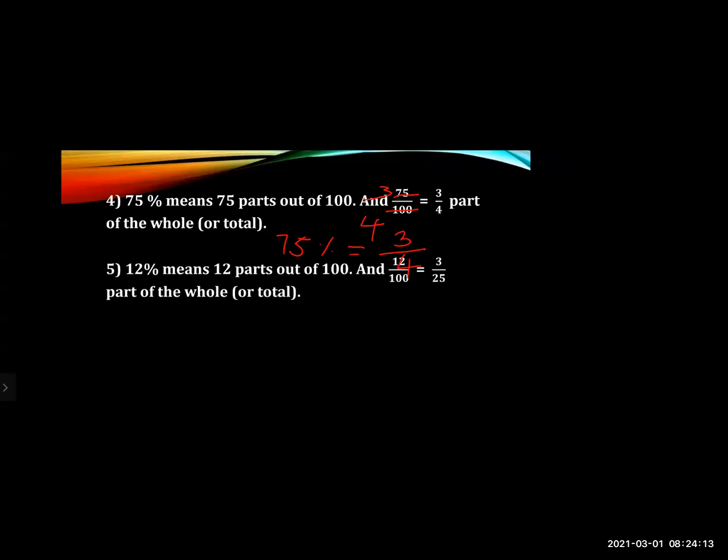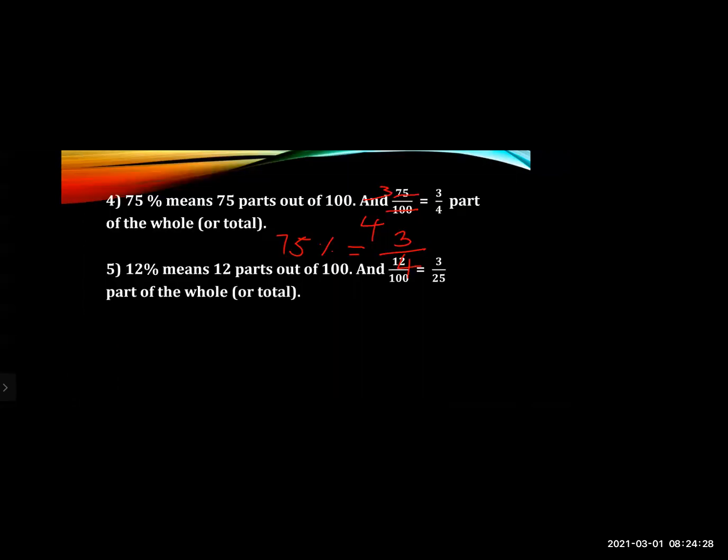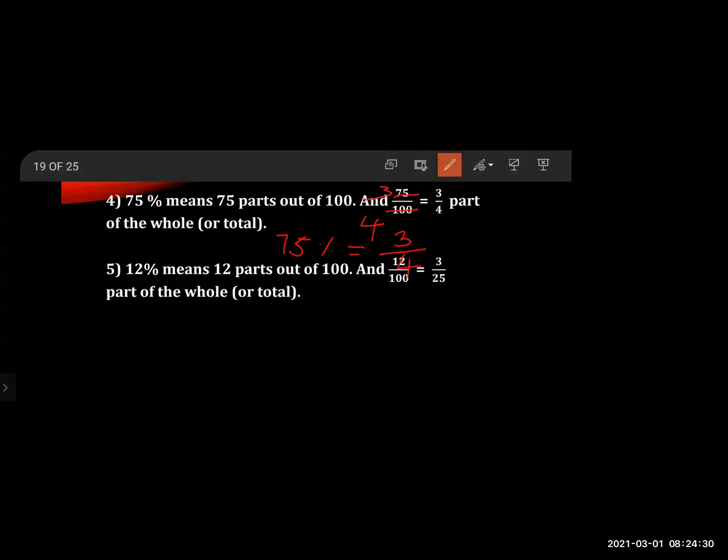Now the fifth sum. 12% means 12 parts out of 100. So first step what? 12 upon 100. Then when you have to reduce it to its lowest form, what do you have to do? You have to divide it. So which number will you divide by? 4. 4 3s are 12 and 4 25s are 100.